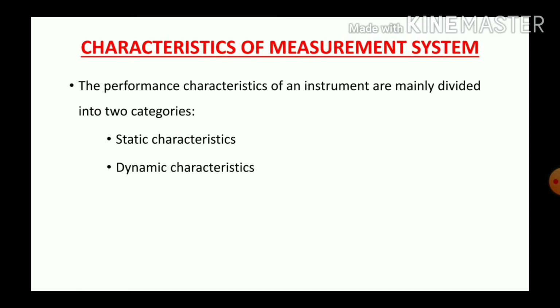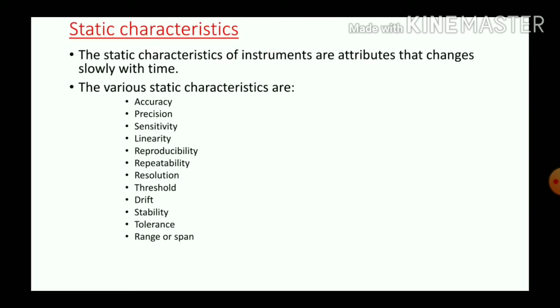Characteristics of measurement system. Before selecting an instrument for a particular application, it is better to understand the characteristics of that instrument. The performance characteristics of an instrument are mainly divided into two categories. They are static characteristics and dynamic characteristics. First, move on to static characteristics.